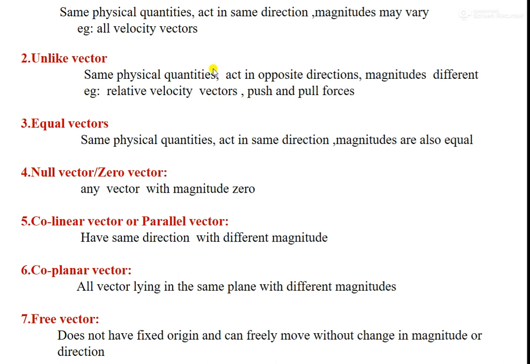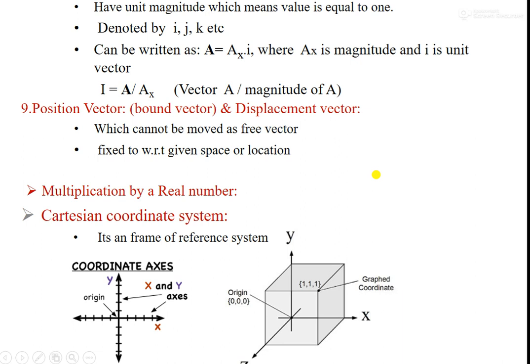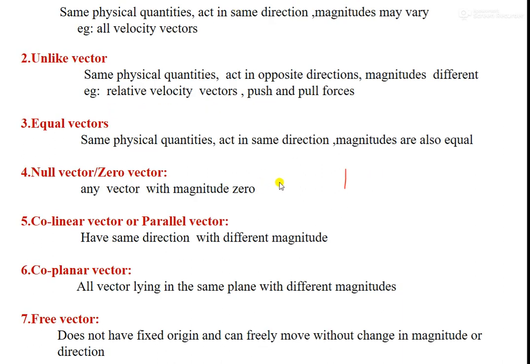And next is a free vector. You can imagine a free vector like this. Suppose there are two vectors A and B, and there is an angle between them. This is the x-axis. Suppose you are able to move vector B along this line, parallel to A, then this vector B is called a free vector.